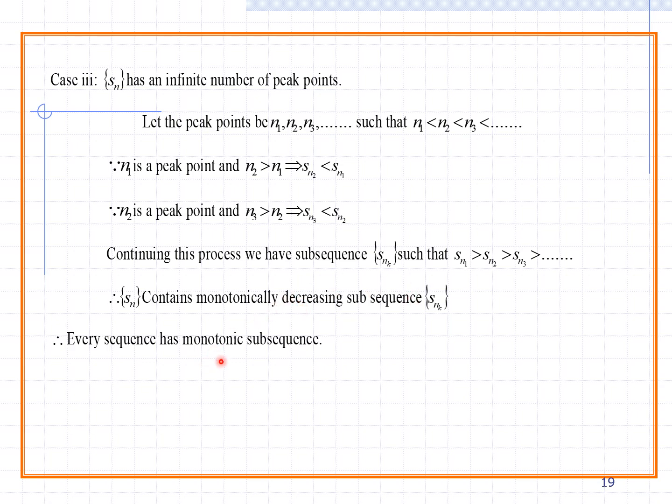Every sequence has a monotonic subsequence. What does monotonic sequence mean? It is an increasing sequence or a decreasing sequence. The main theme of peak points is that the sequence value is greater than or equal to all subsequent values. So this is why every sequence has a monotonic subsequence.